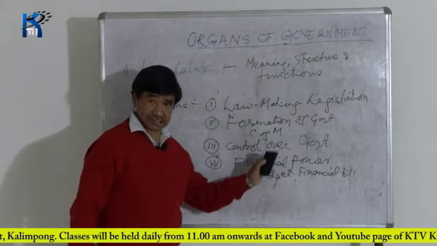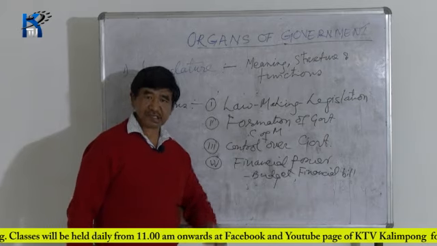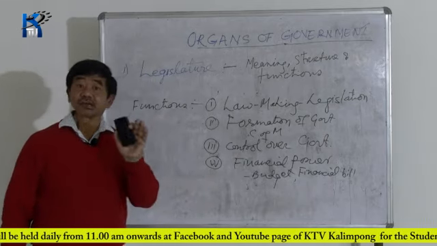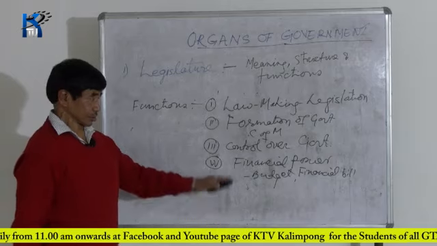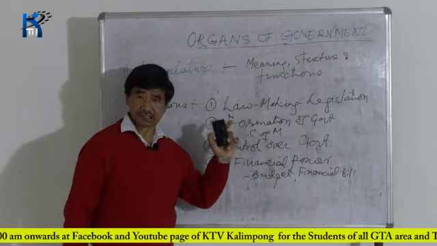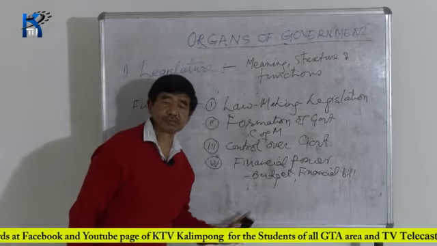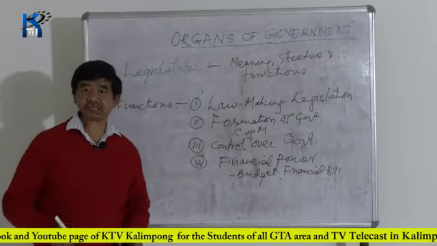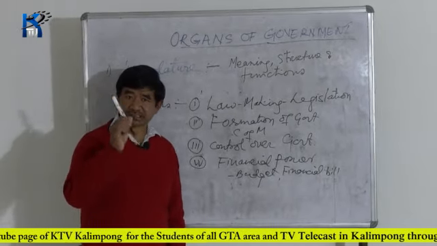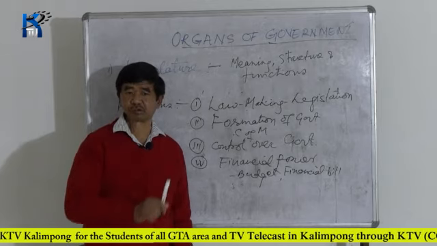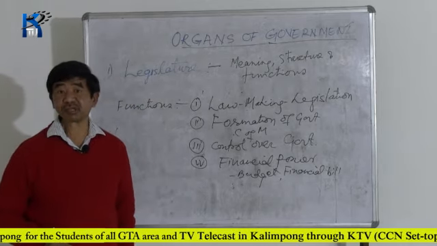Financial bills and budgets are placed in the parliament, discussion takes place, and only after the discussion, if the parliament says yes, then only the bill is passed. It is said that even the government cannot spend even a single rupee without the consent of the people.